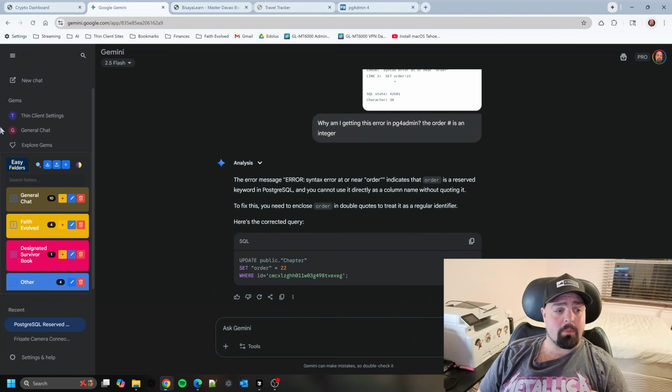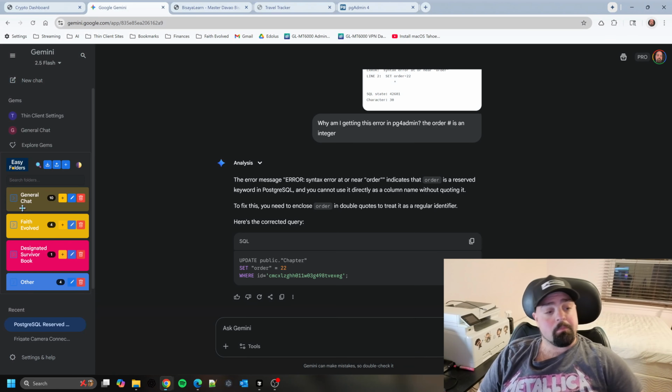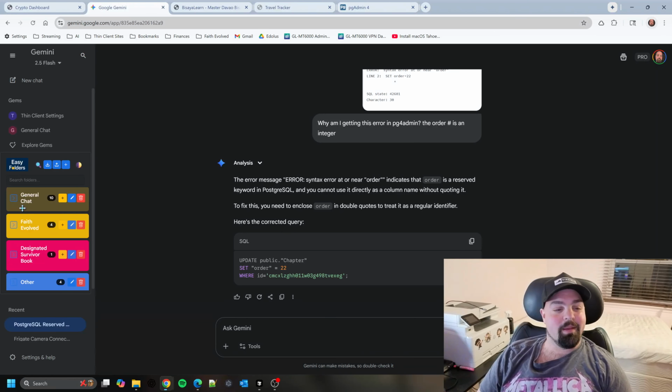And then this last one I have here, I recently uploaded to the Chrome Web Store, and this one here is really nice. It's called Easy Folders. It's for Gemini, and it allows you to store your conversations in folders. Give them colors and stuff, and what's cool is you can create conversations in a gem or create a folder from a gem, and then have all your conversations automatically stored there. So this is on the Chrome Web Store right now. If you wanted to install it, it's totally free, but you can donate if you want.